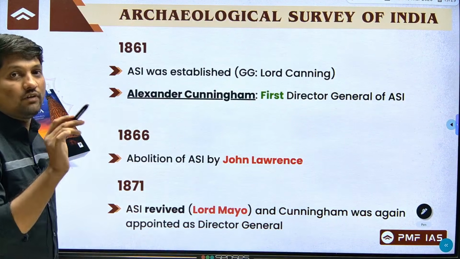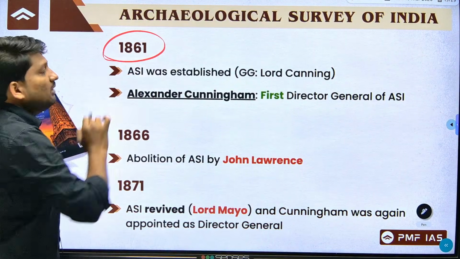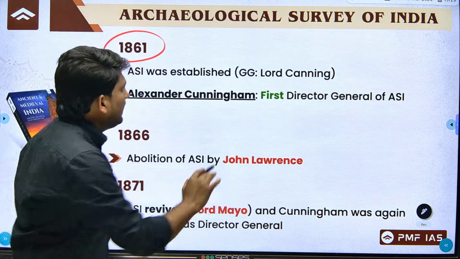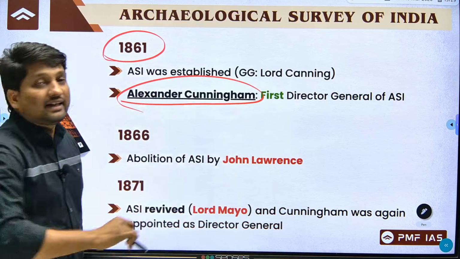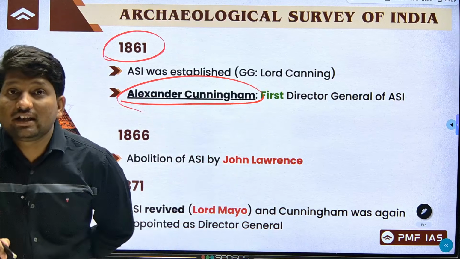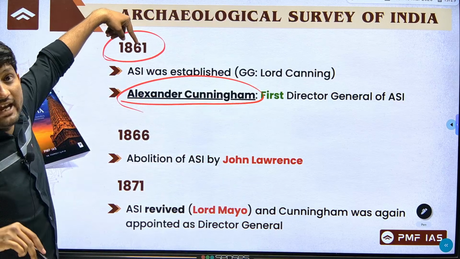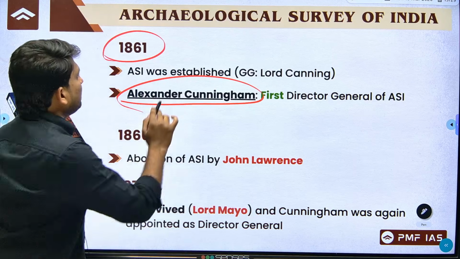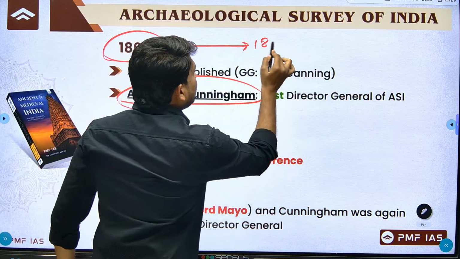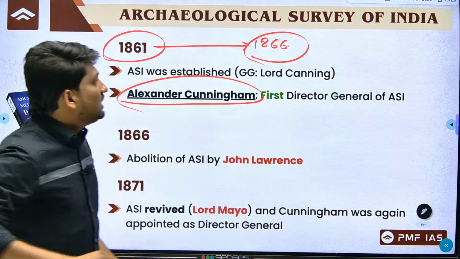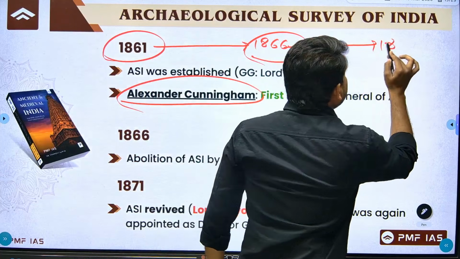Next, Archaeological Survey of India. It was established in 1861, and who was the first Director General? Alexander Cunningham. So Alexander Cunningham is also called the father of Indian archaeology. So remember, this Archaeological Survey of India, which was established in 1861, continued till 1866, but it was abolished in 1866 and once again revived in 1871.